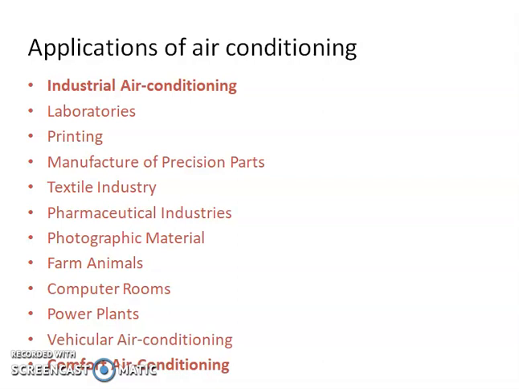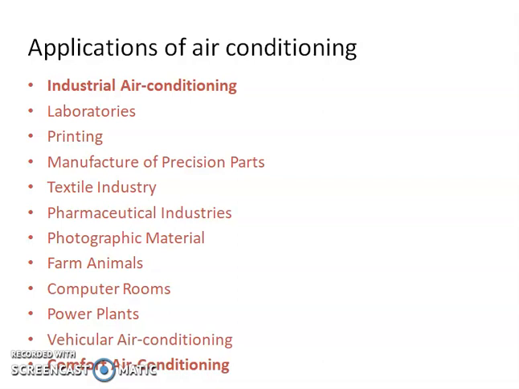Next application of air conditioning is the farm animal. The milk yield of Jersey cow decreases drastically during the summer months. Low temperature results in more efficient digestion of food and increase in weight of cow and milk yield.